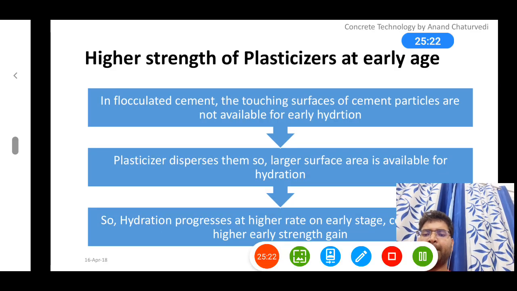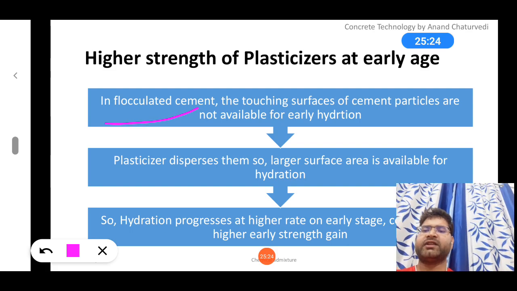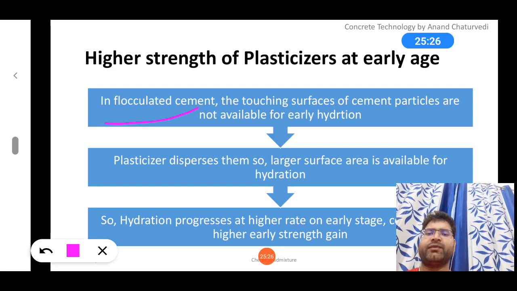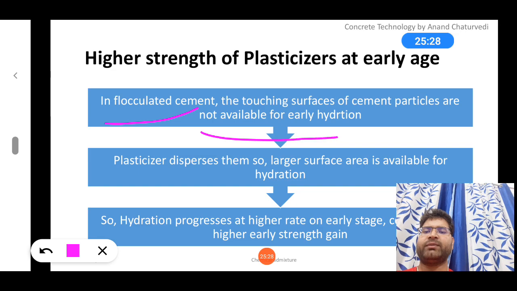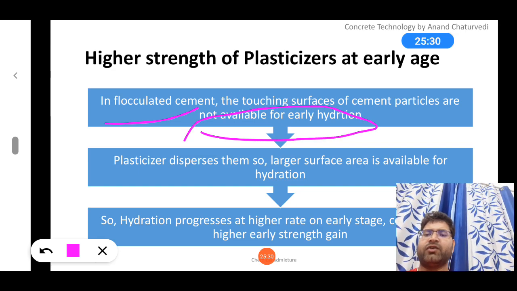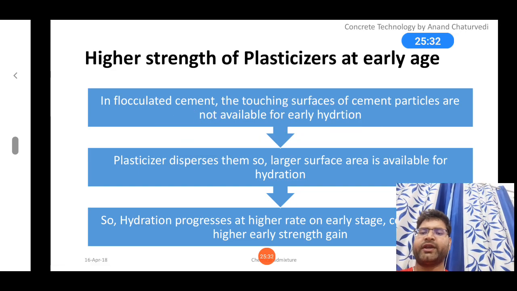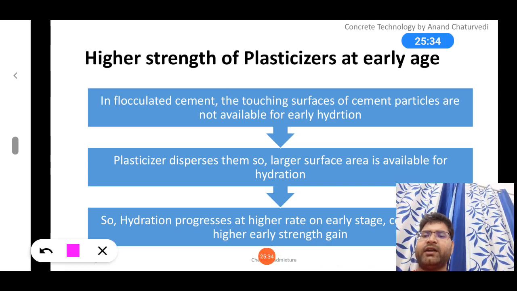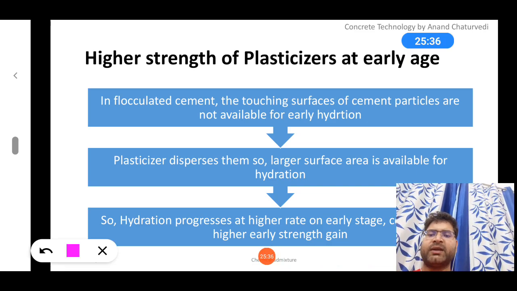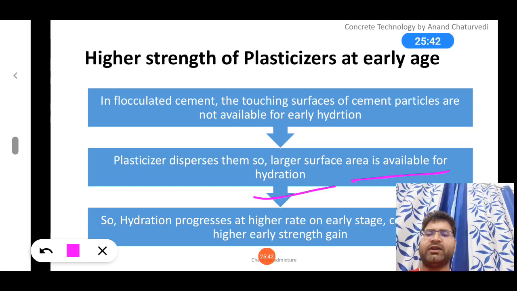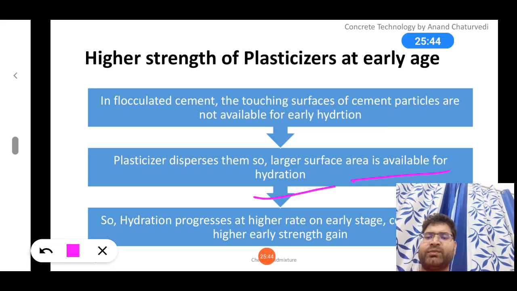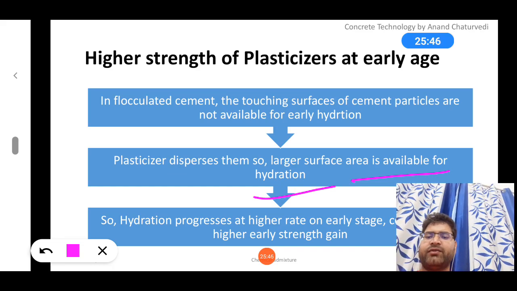In flocculated cement, the touching surfaces of cement particles are not available for early hydration. Because of that, the plasticizer disperses them, so a large surface area is available for hydration. So hydration progresses at the rate of early age.